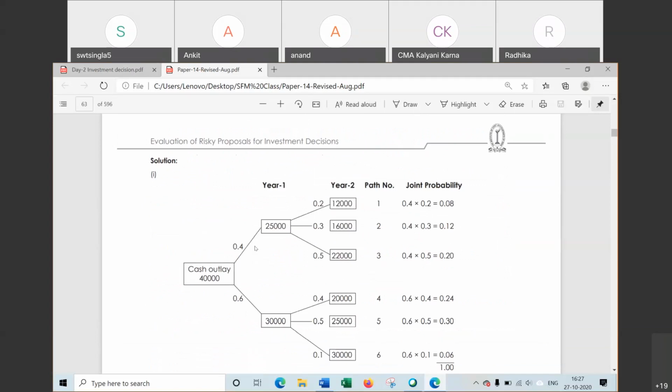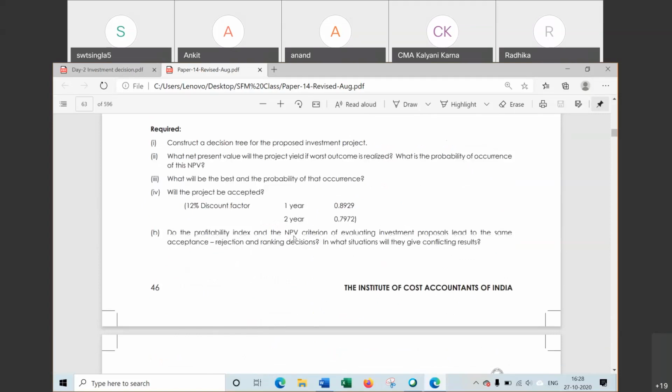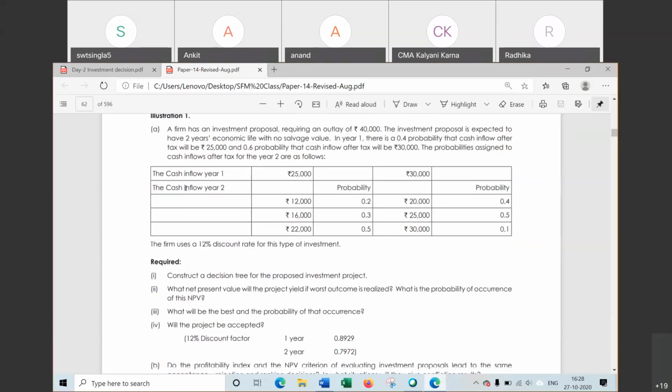Life of project is 2 years. So for first year, 25,000 cash inflow, this probability is 40%. To have the cash inflow 30,000, that probability is 60%, that is 0.6. Now in the second year, if cash inflow is 25,000 in first year, then in second year, the cash inflow will be 12,000, 16,000 and 22,000.